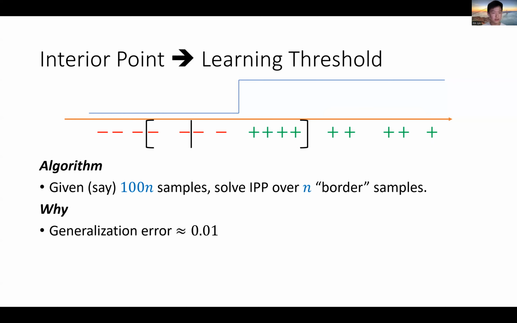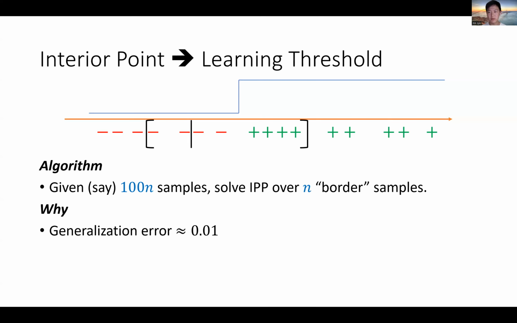So why does this reduction make sense? If you require a rigorous proof, then you need to do some work. But intuitively, it's not hard to see that this algorithm has generalization error as low as 0.01. This number comes from the ratio between n over 100 and n. This follows because your algorithm can only misclassify the samples in the bracket region.